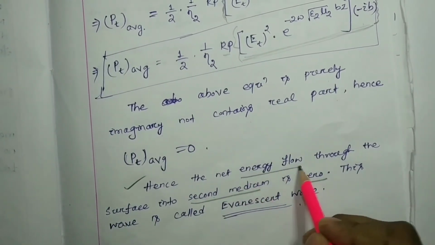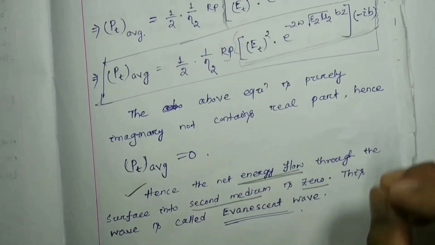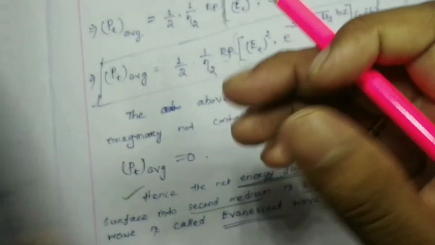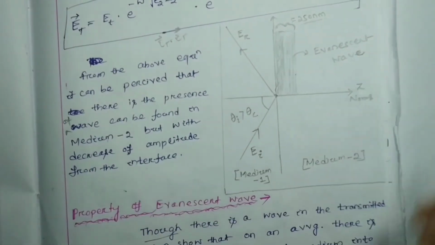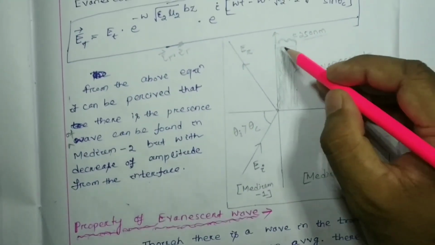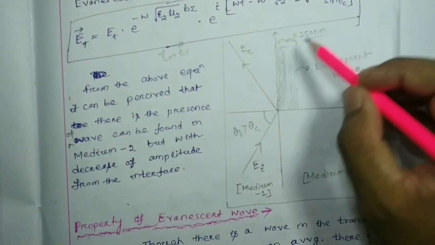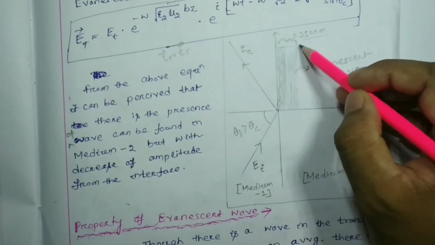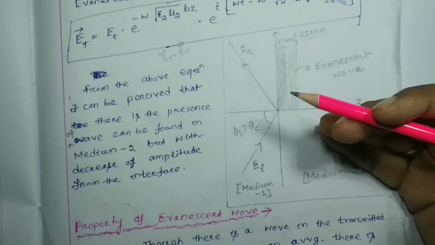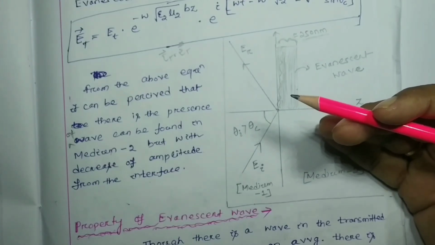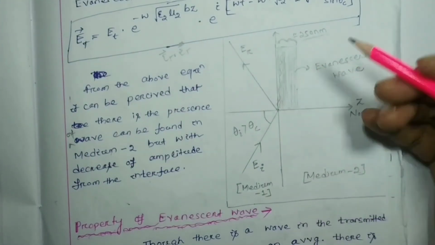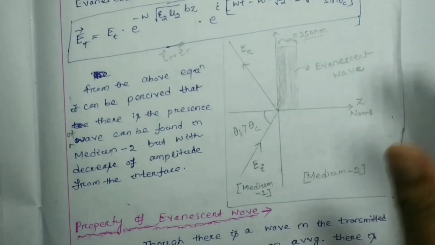This is interesting. Energy does not flow, but some very faint light can be found in the second medium, having a thickness of 250 nanometers, and its intensity decreases. However, that energy is very negligible, so we can say it is 0 in the second medium.